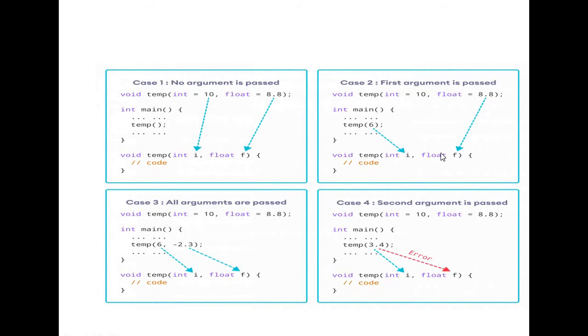The value of F is the default value, which is passed in the declaration, that is 8.8.